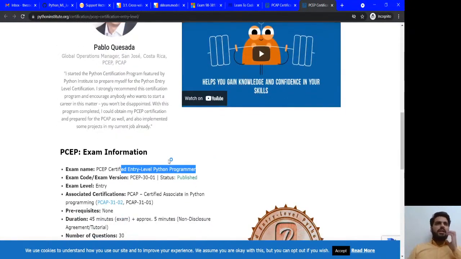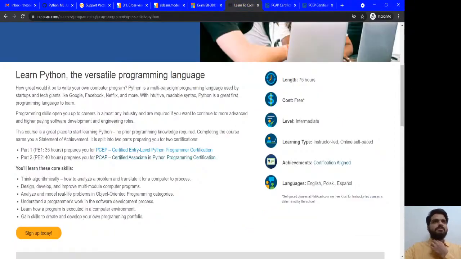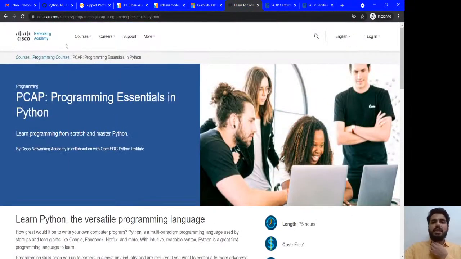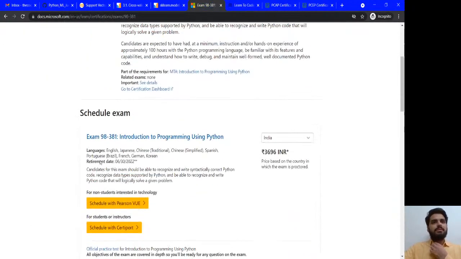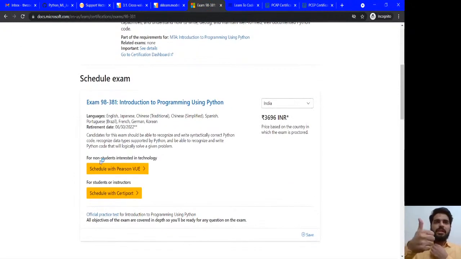Okay, you can change. Look at it. These both are Cisco papers. Cisco Networking Academy papers are there, and we have the Microsoft paper for Python. Okay, I wish you all the best for that.